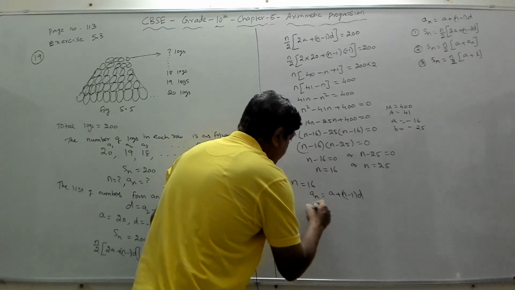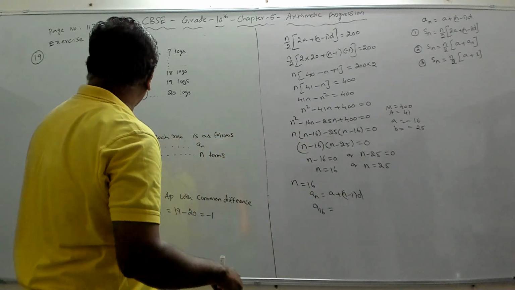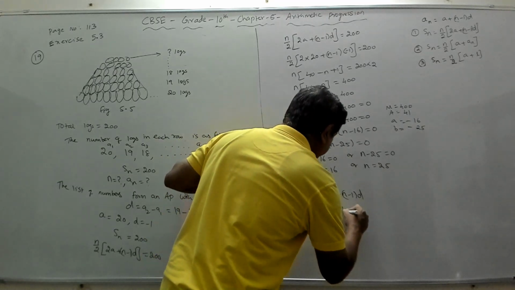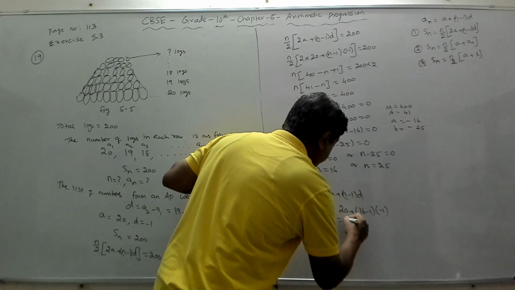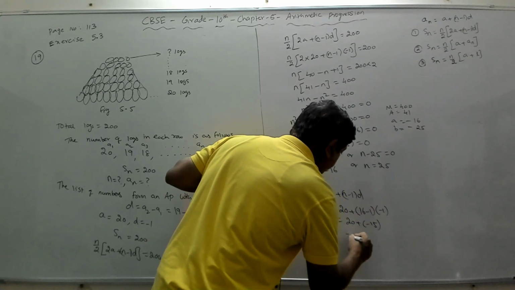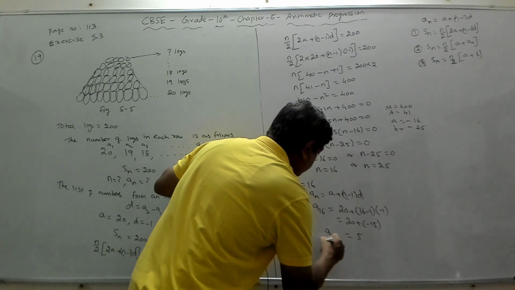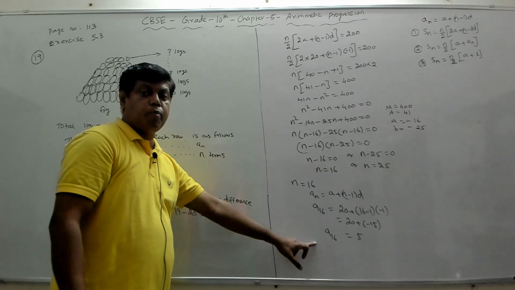Let's find a16. n is 16. So a16 equals a, the first term, which is 20, plus n minus 1, that is 16 minus 1, into d. d is minus 1. That gives you 20 plus 15 into minus 1, which is minus 15. So you'll get 5. That is your a16. When n is 16, your a16 is 5, which means the number of logs in the top row is 5.